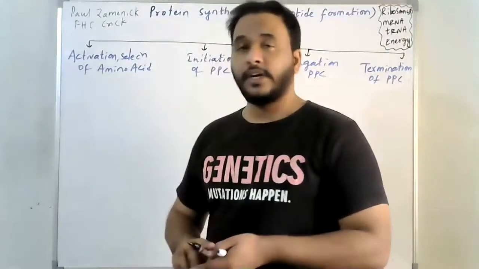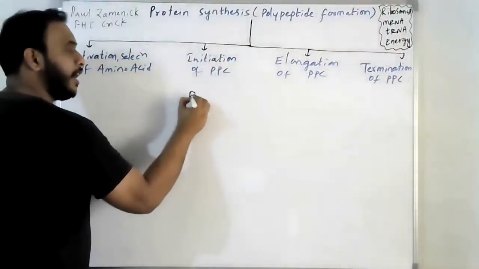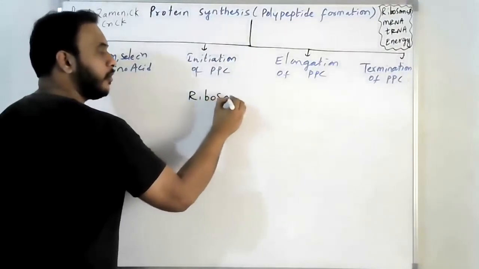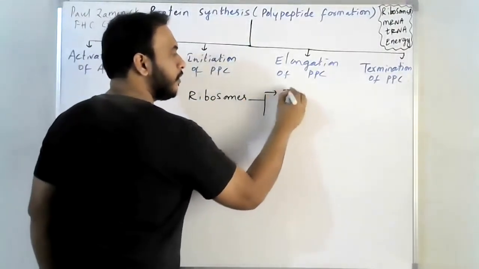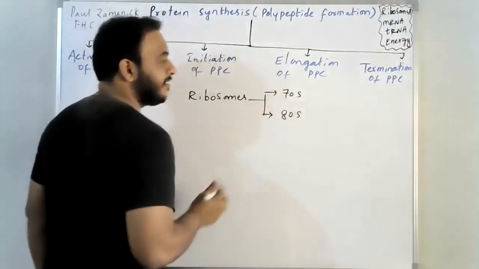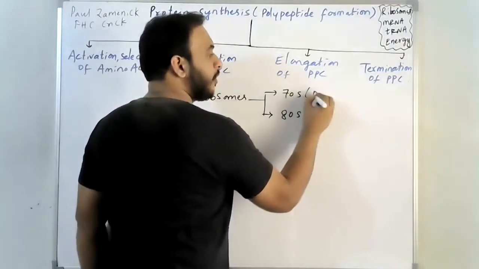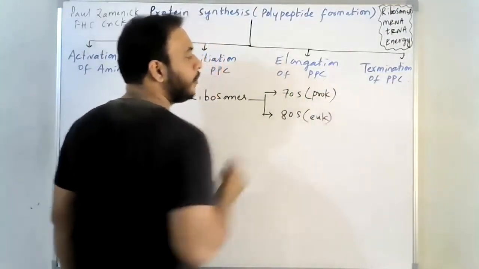Ribosomes are of 2 types, 70S and 80S. The 70S you can find in prokaryotes and 80S you can find in eukaryotes.